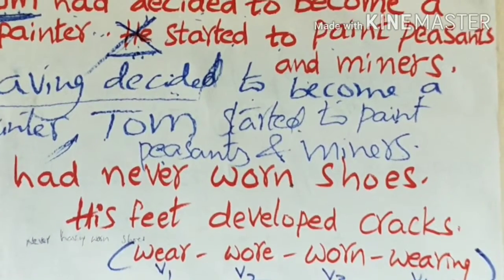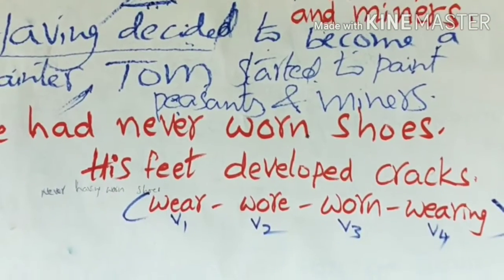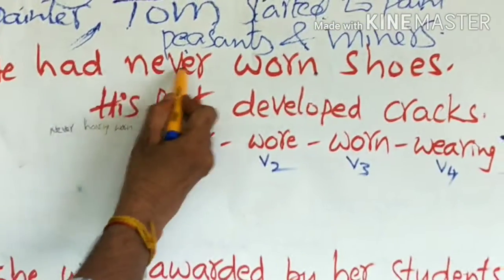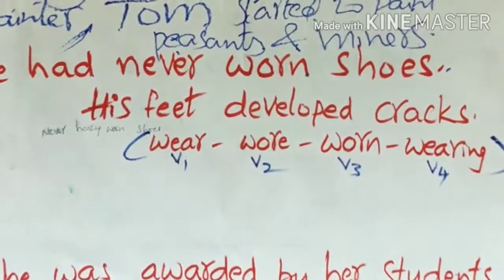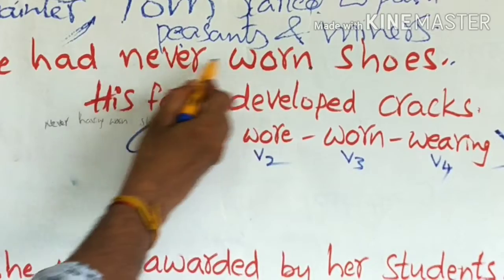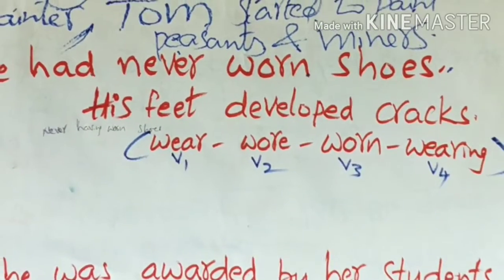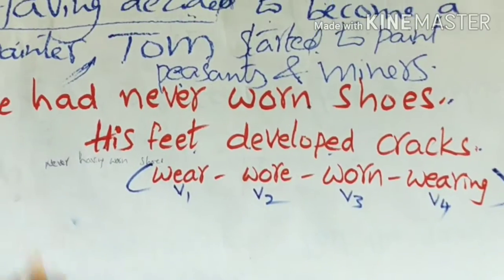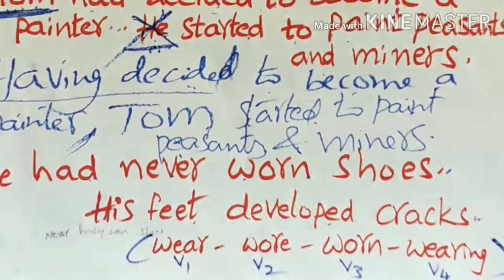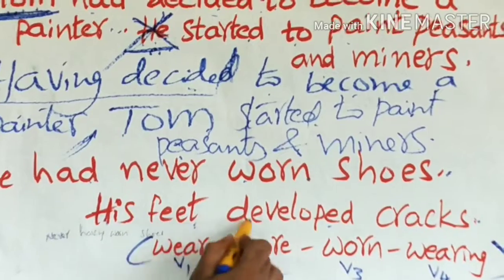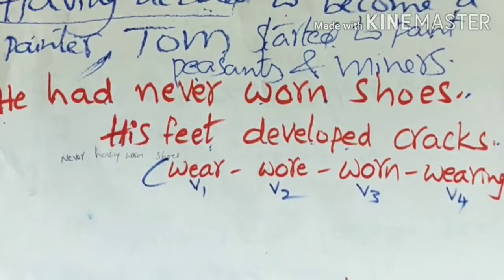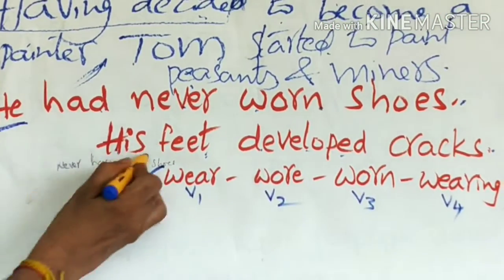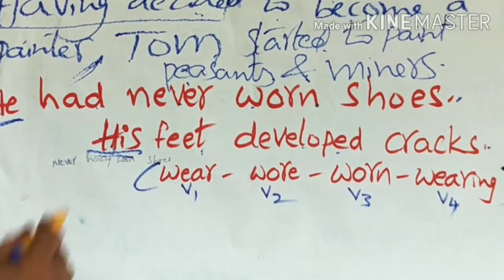Okay. He had never worn shoes. His feet developed cracks. He had never worn shoes. Full stop. His feet developed cracks. Here, he, his, possessive case of he.